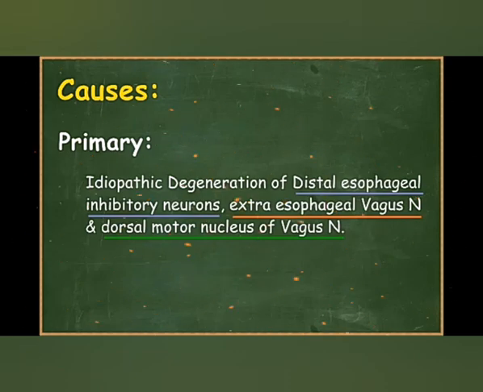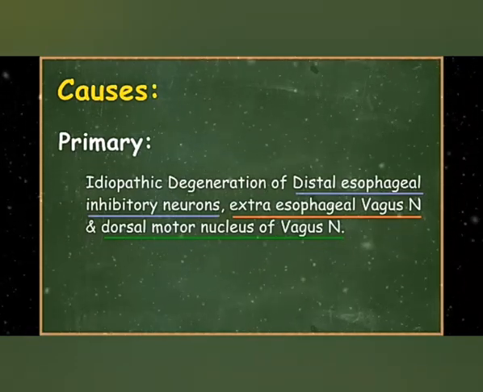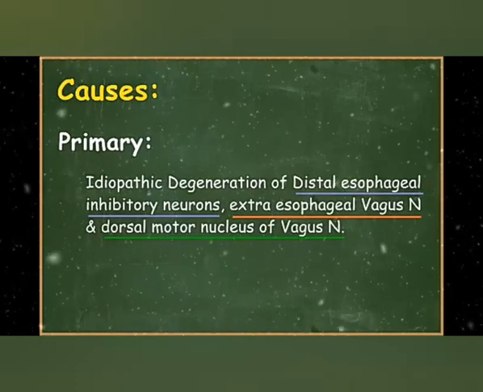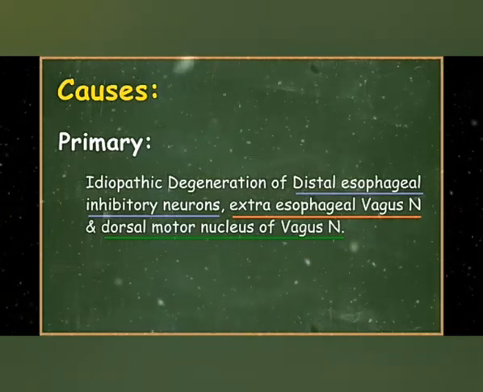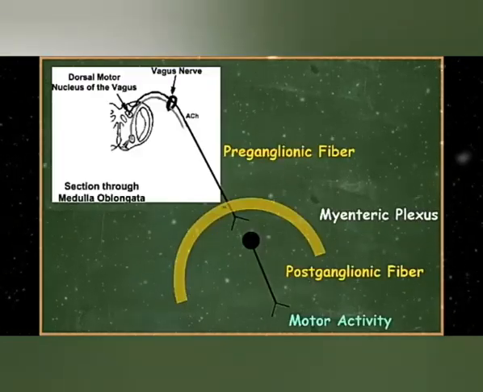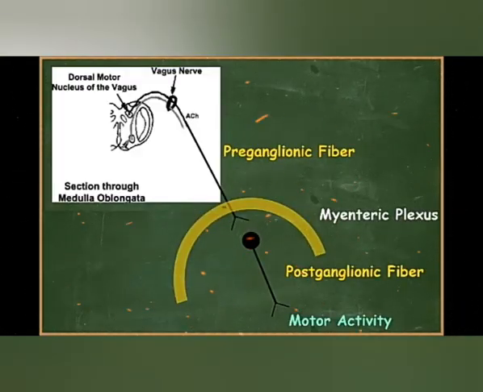We can divide the cause of damage into 2 groups, primary and secondary. The former results from idiopathic damage to inhibitory neurons within the plexus, vagus nerve, or motor nucleus of the vagus nerve. Okay, that's a lot of information in one sentence. So basically, the normal pathway looks something like this. The motor nucleus of the vagus nerve lies in the medulla oblongata of the brainstem. From this nucleus arise the preganglionic nerve fibers, which synapse with the postganglionic nerve fibers of the myenteric plexus. Now, if any part of this pathway is damaged, it will obviously affect the motor activity.